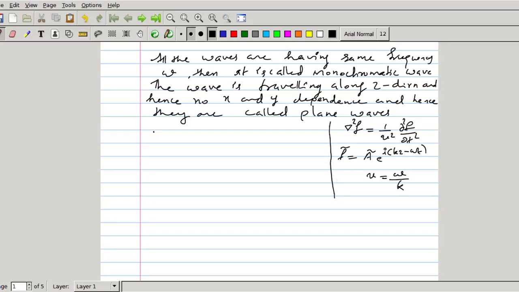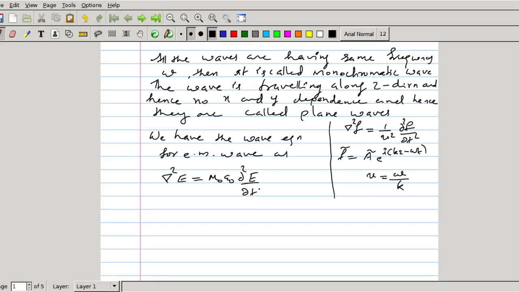So in a similar way, we have the wave equation for electromagnetic wave as del square E is equal to mu 0 epsilon 0 dou square E by dou t square.